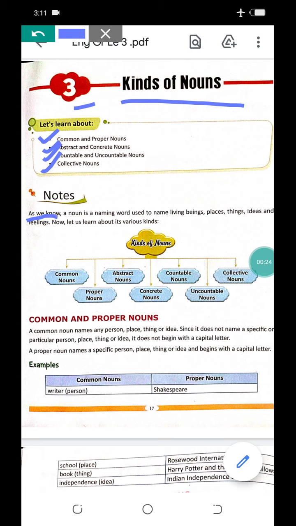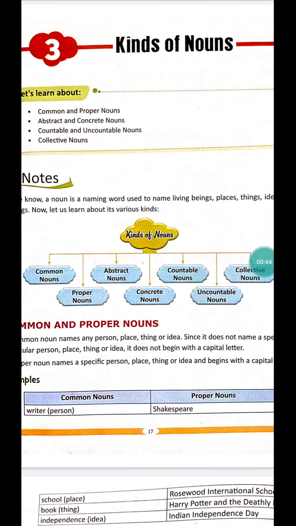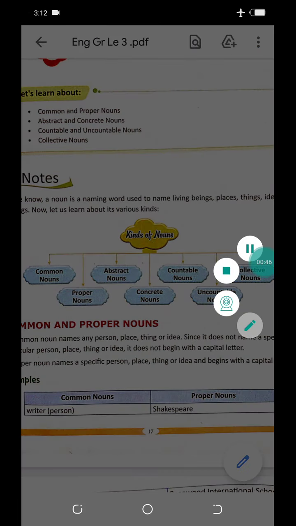As we know, a noun is a naming word used to name living beings, places, things, ideas and feelings. So nouns are the words which tell us about the name of a living being, places, things, ideas and feelings. Now let us learn about its various kinds.